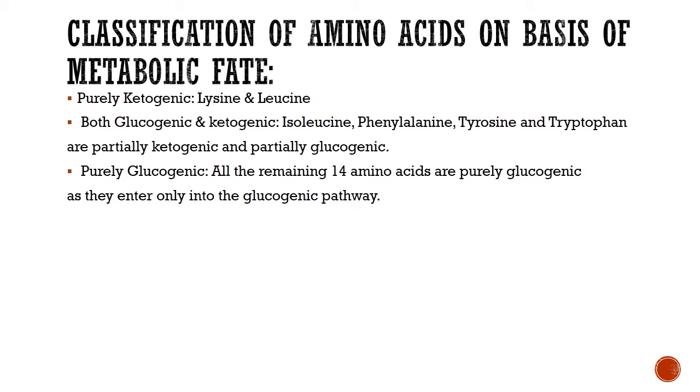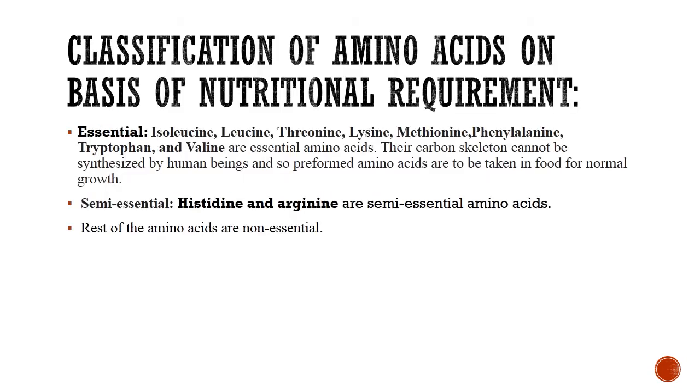Both glucogenic and ketogenic are isoleucine, phenylalanine, tyrosine, tryptophan, and these are partially ketogenic and partially glucogenic, and purely glucogenic are the remaining 14 amino acids, as they enter only the glucogenic amino acid path.